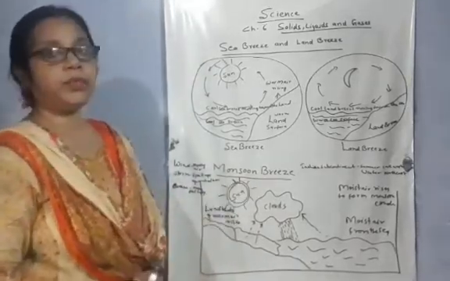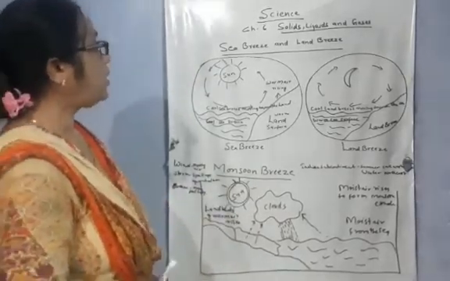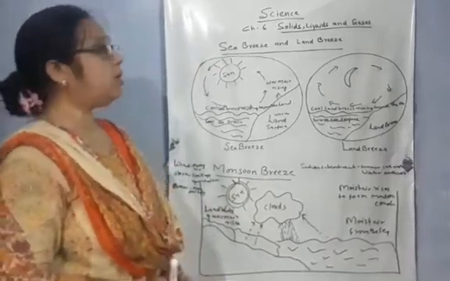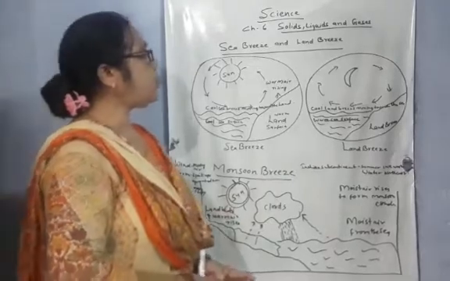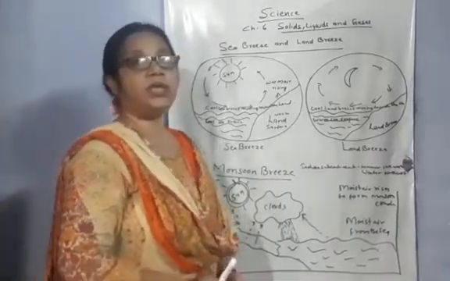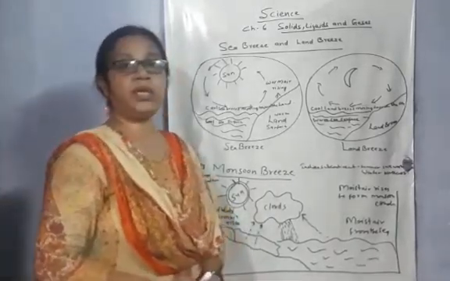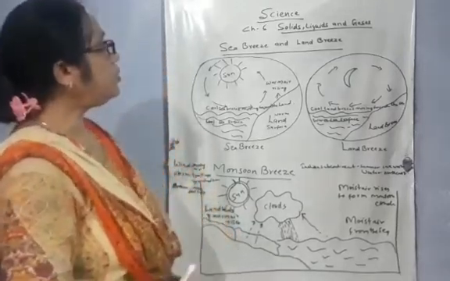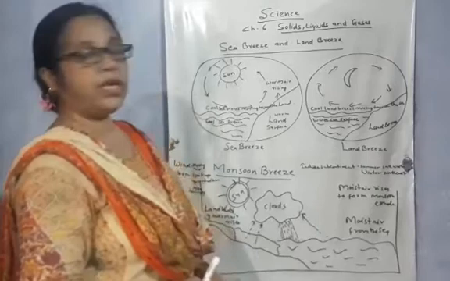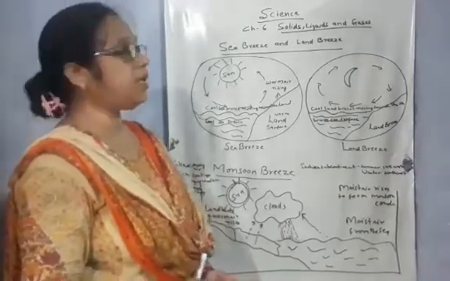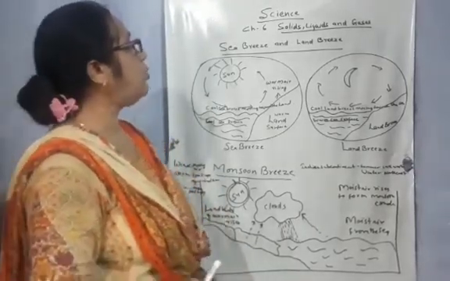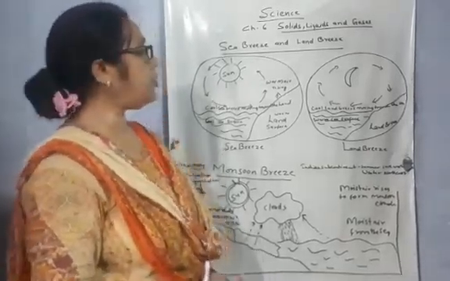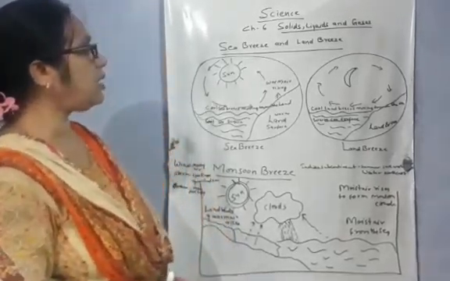Now the next topic of this chapter is the difference between air, wind, storm and breeze. As you know, moving air is called wind, and due to the motion of the air we are able to fly kites, and other things will move. Strong winds are called storms, and gentle winds are called breezes.